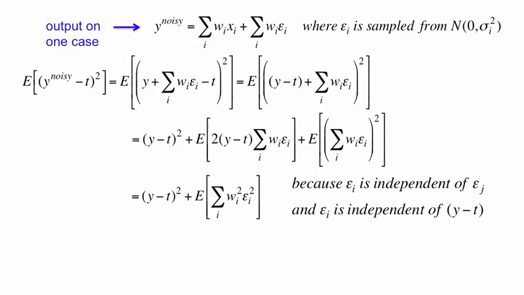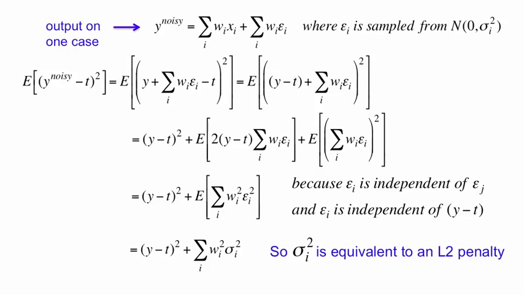If you look at the middle term, that also has an expectation of 0, because each of the epsilon i's is independent of the residual error. So we can rewrite the expectation of the sum over all i of wi squared epsilon i squared as simply the sum over all i of wi squared sigma i squared, because the expectation of epsilon i squared is just sigma i squared, because that's how we generated epsilon i.